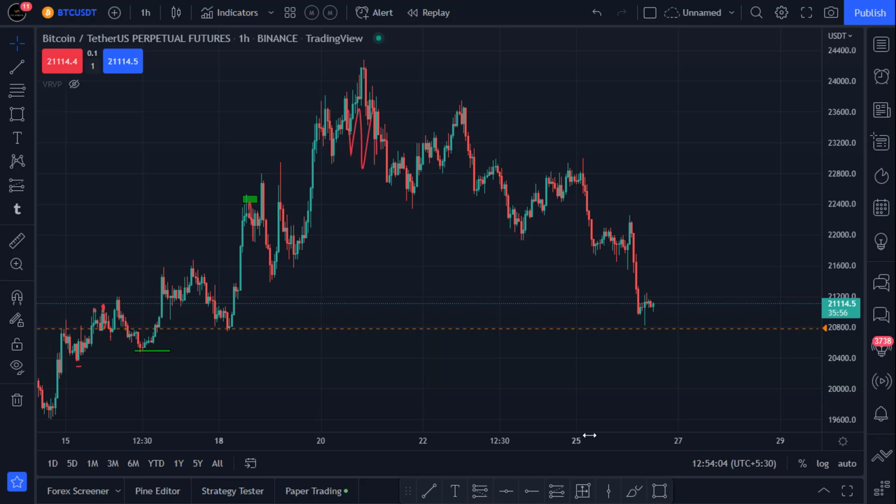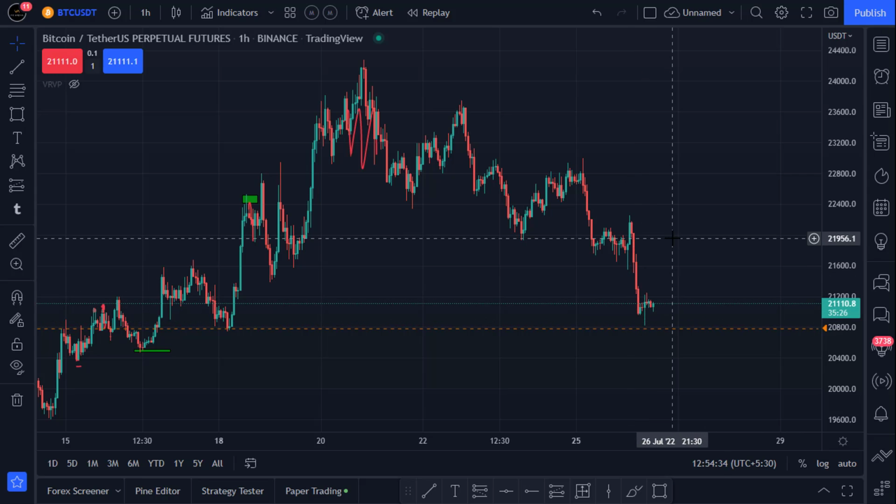Let's take a look at Bitcoin and find out what will happen to it over the next couple of days and next couple of weeks, right? Everyone is talking about the Bitcoin crash and Bitcoin downtrend. When will the main Bitcoin downtrend happen? Well, you can see a downtrend started from here, around 20 July, and it continues to go down. It's already in a downtrend.